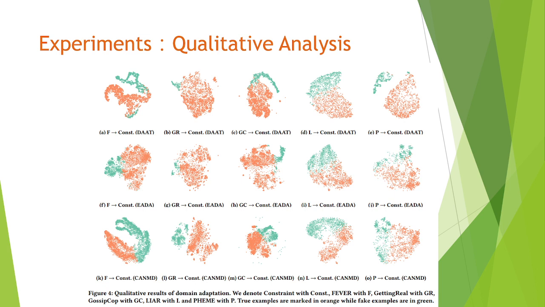Contrastive learning is widely used for COVID misinformation datasets. We thus performed experiments with DAAT, EADA, and CAMD using Constraint as the target dataset. Valid examples are in orange, while misinformation samples are in green. For source datasets, we denote FakeNewsNet with F, Getting Real with GR, GossipCop with GC, LIAR with L, and PolitiFact with P.